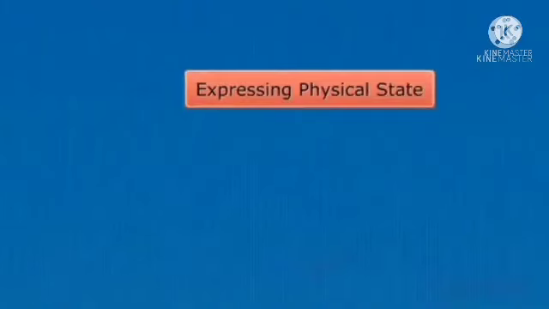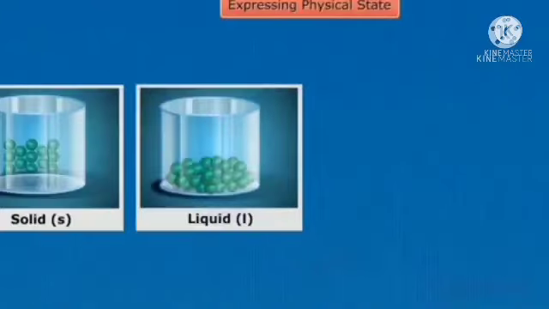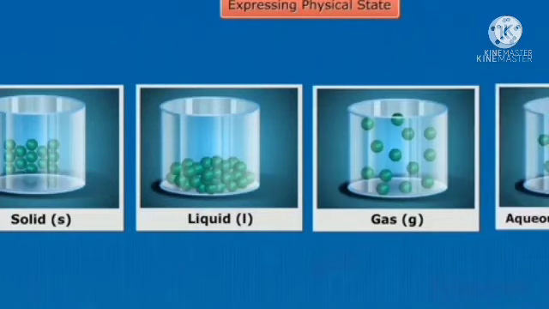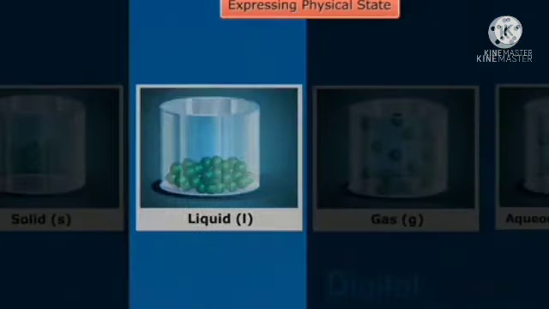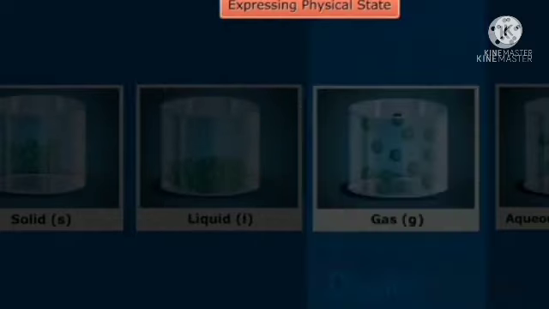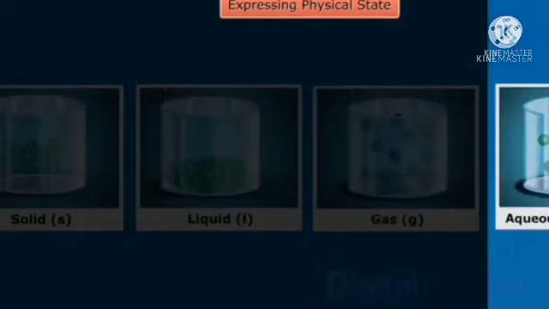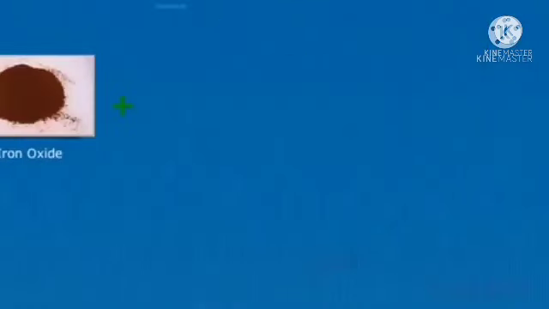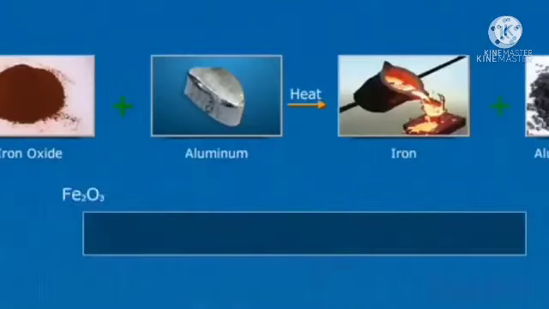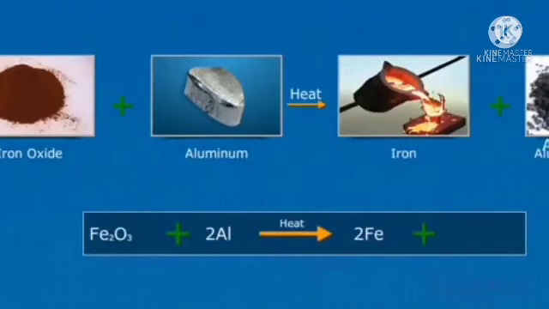Expressing physical state. The state of the reactants and products as matter is important. Some of the notations used for expressing physical states: solid S, liquid L, gas state G. Iron oxide plus aluminium gives rise to iron plus aluminium oxide.